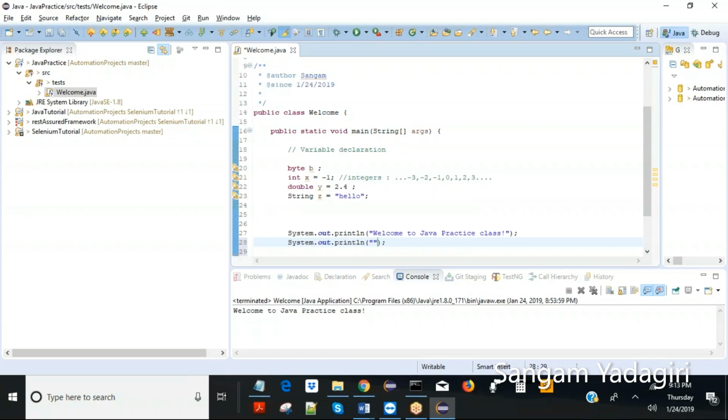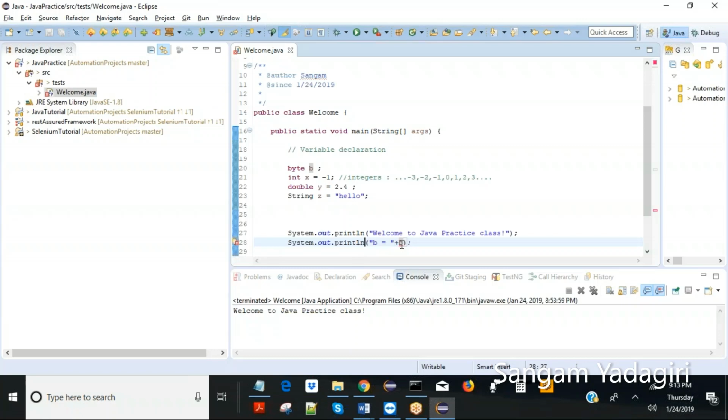Instead of just printing, I'll elaborate it: B equals, so that you know what value we are printing. I have to use the concatenation character plus every time I am adding two different variable types. B is equal to, this whole thing is a string.